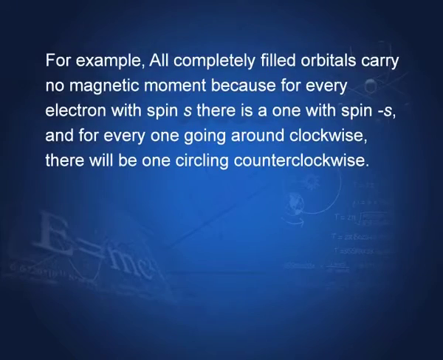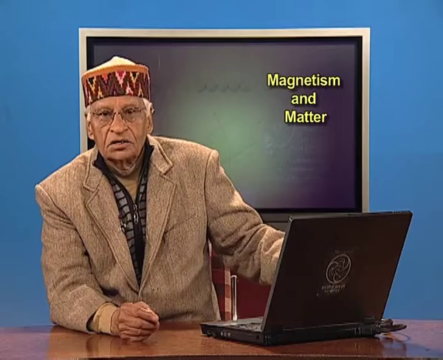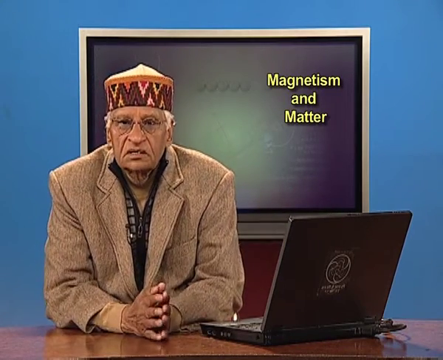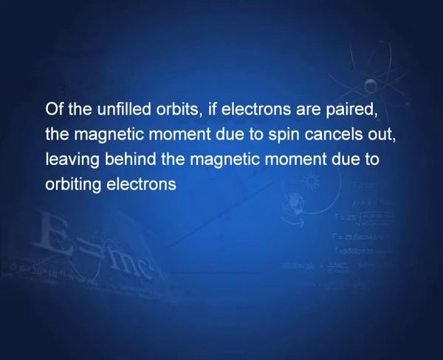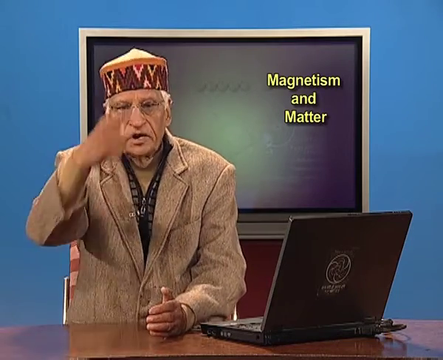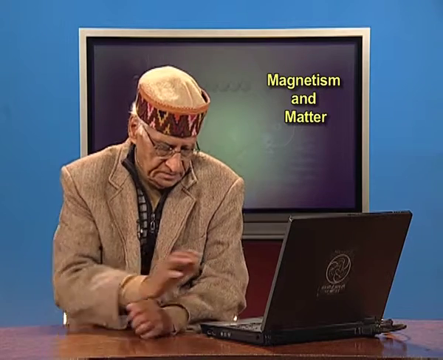So, these magnetic moments are also cancelled. So, for filled orbits, the magnetic moments completely cancel. Of the unfilled orbits, if electrons are paired, that means if the unfilled orbit also has two electrons, then the magnetic moment due to spin cancels out, and it leaves only the orbital magnetic moment.